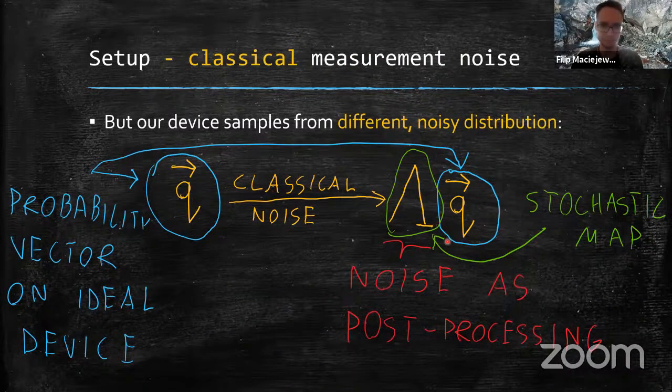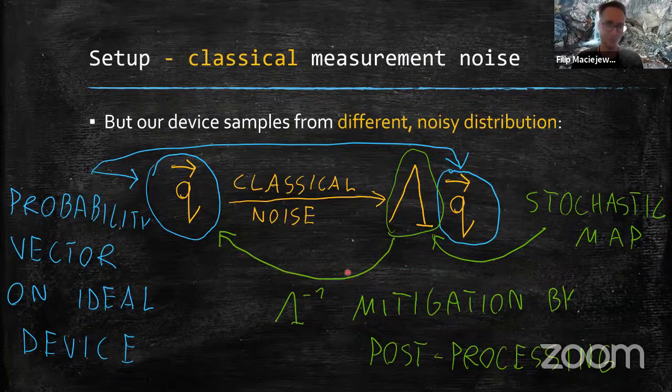Okay, right. So this is our setup, and we see that the interpretation of this noise process as classical post-processing might point out a pretty simple way to correct for such noise, okay? Because we can also perform some classical operation on the estimated statistics, those noisy ones, and just left-multiply them by the inverse of this noise matrix lambda, okay? So this would be the mitigation of the classical noise.